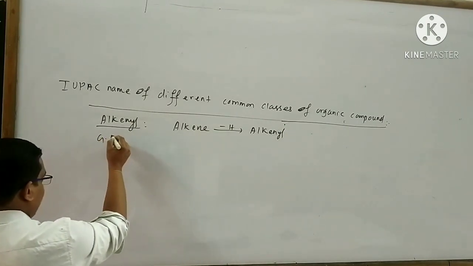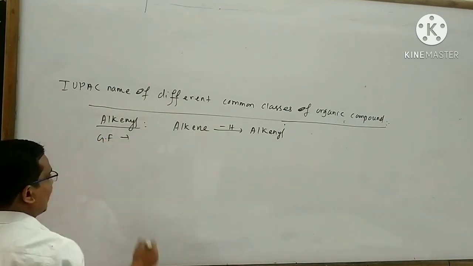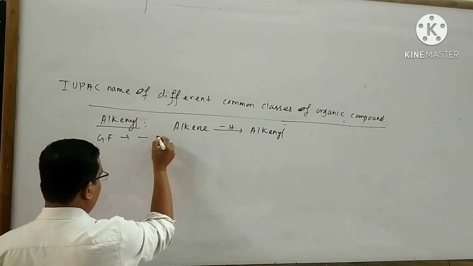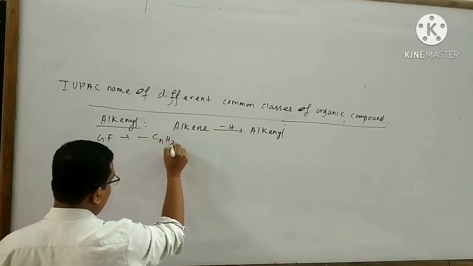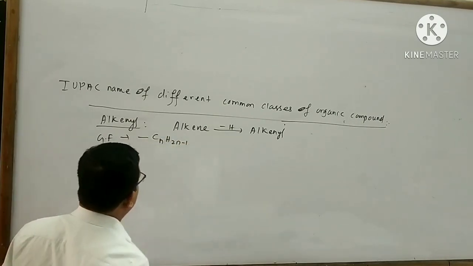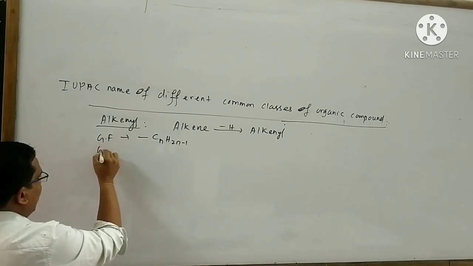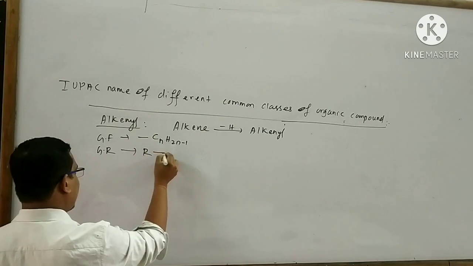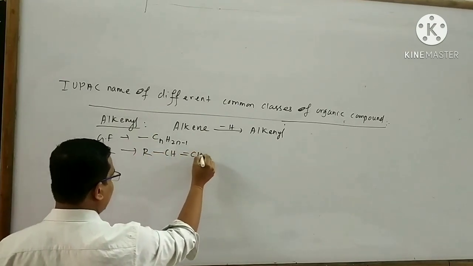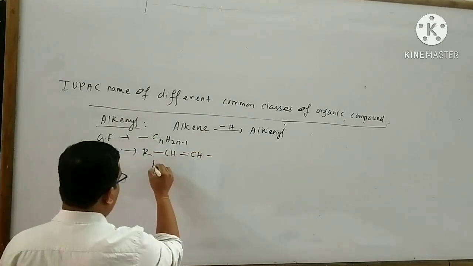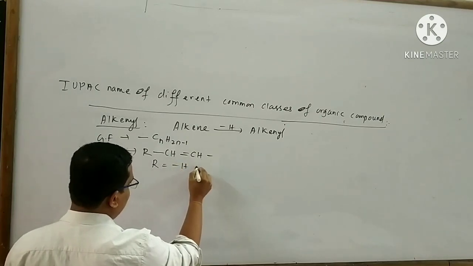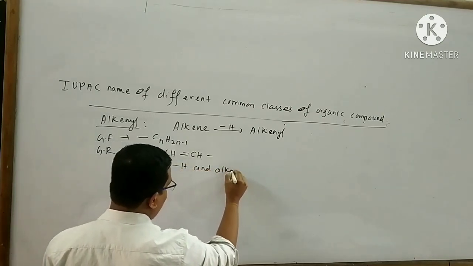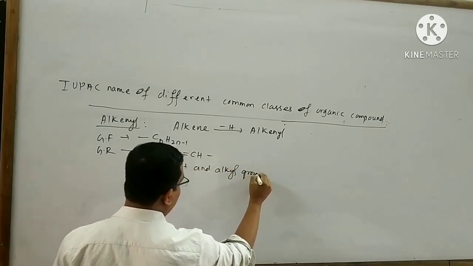The general formula for alkynyl is -CnH2n-1. The general representation for alkynyl is R-C≡C-, where R equal to H or an alkyl group.